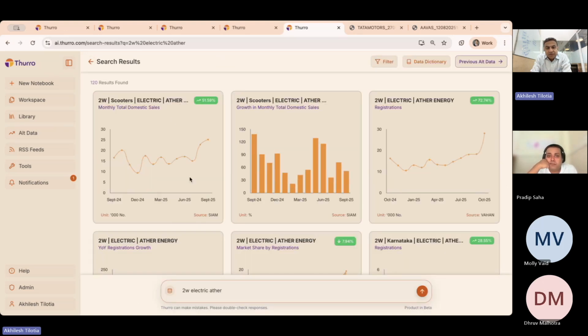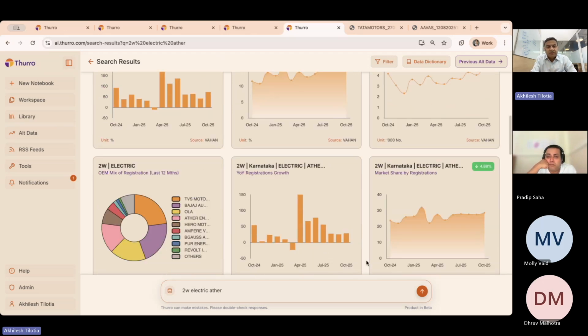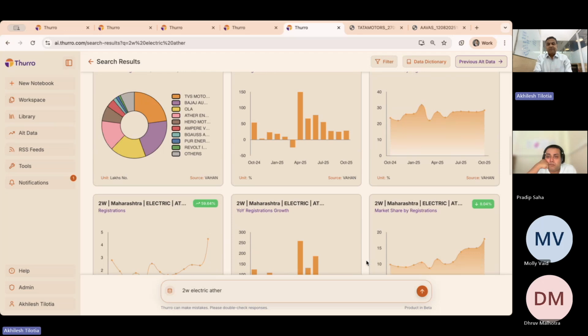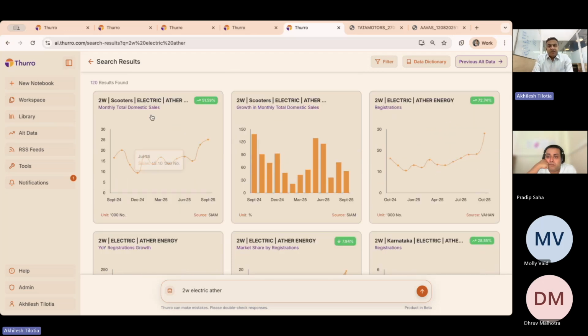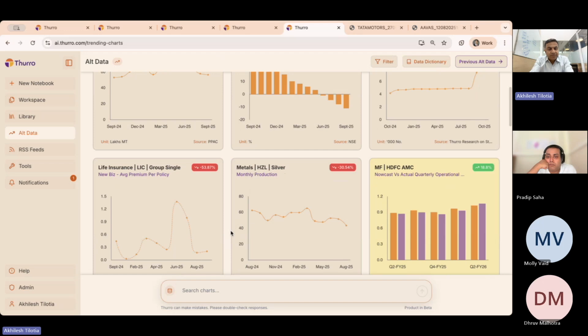And again, when you type in Ether, not only will you get the overall Ether, you can get it by which state if you want to, and you can go further and deeper on this topic as you want to do that, right? As we said, we do this for a large number of data sets. So for any data set that you can think about in India, you will get this data set already ready for you to use.